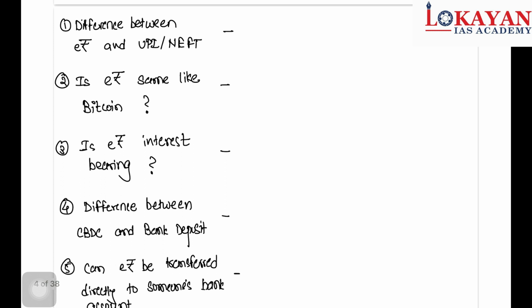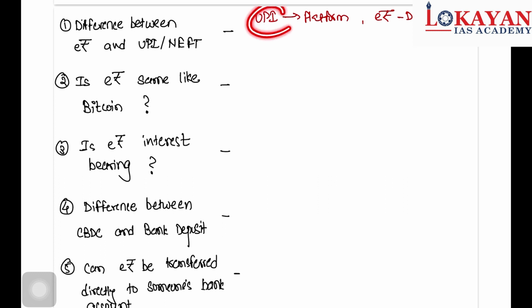Now you may think why there is a need of a digital rupee when we have UPI. So remember, there is a difference between e-rupee and UPI. UPI is nothing but a platform, but e-rupee is a digital currency.